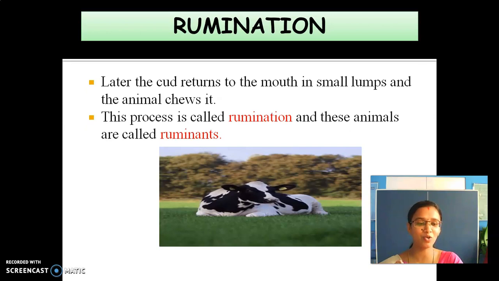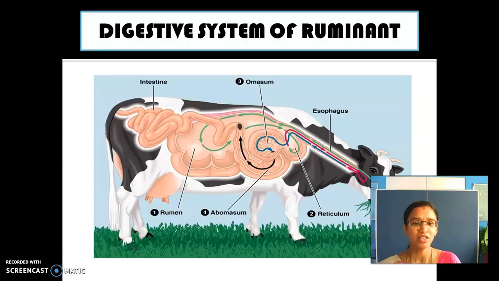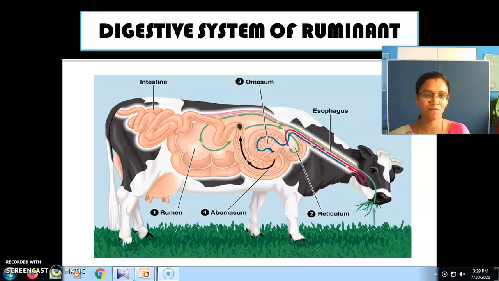So we are not able to digest that grass because of the absence of that bacteria. Okay, shall we go to the next one? See, I'm going to explain to you about the digestion process in a cow.